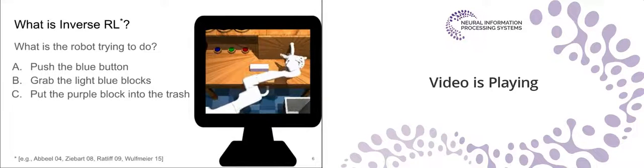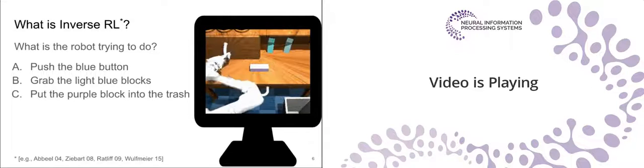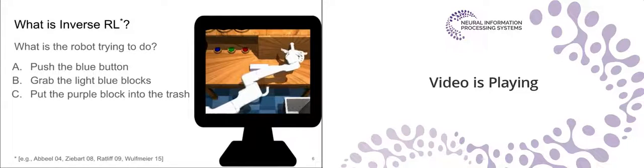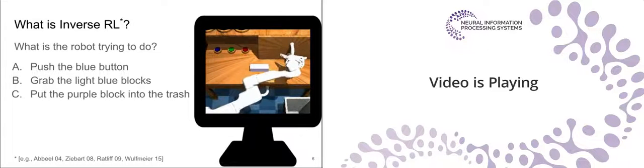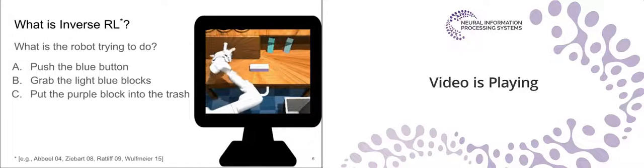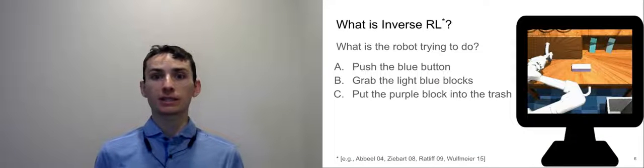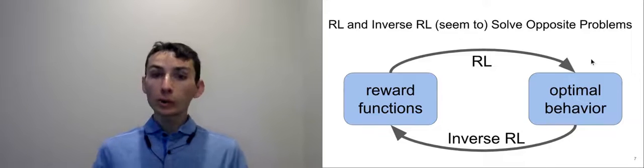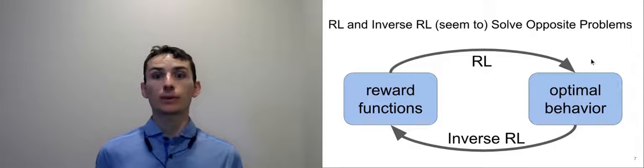To look a little bit more at inverse reinforcement learning, watch this video on the right and try to guess, what is the robot trying to do? You probably can guess that the robot is pushing the door out of the way so it can push the blue button. Inverse RL is the problem of automatically answering these sorts of questions. One way of viewing inverse RL is as solving the opposite problem as regular reinforcement learning.